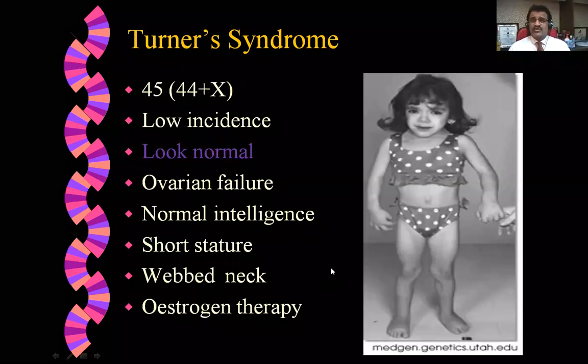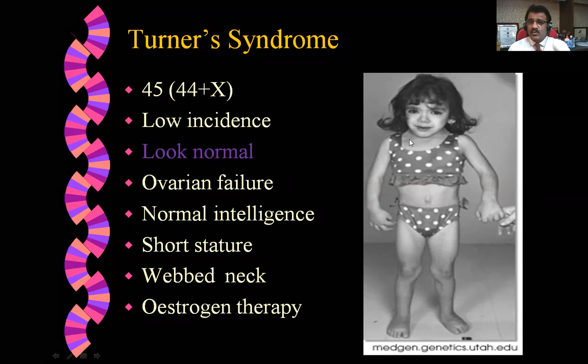Now Turner syndrome: here there is one sex chromosome less, so it is 44 plus X. One X is missing. It is only present in girls, and it has a low incidence; it happens less often. They look normal, but there is ovarian failure and no fertility. They have normal intelligence, but a short stature.